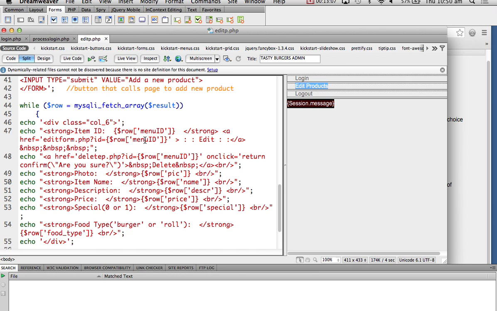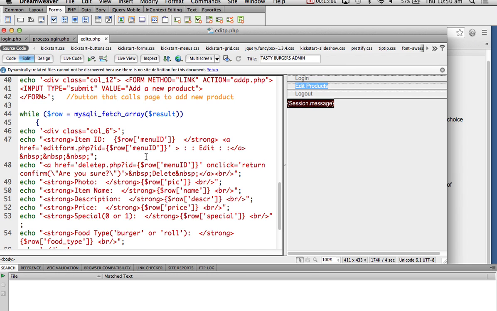When I echo out the delete or the edit, see this edit? This is my edit. My edit is sitting inside an A tag, a href tag. See this href? And it links to editform.php, and it carries an ID. This is a get variable. Question mark ID equals row menu ID.